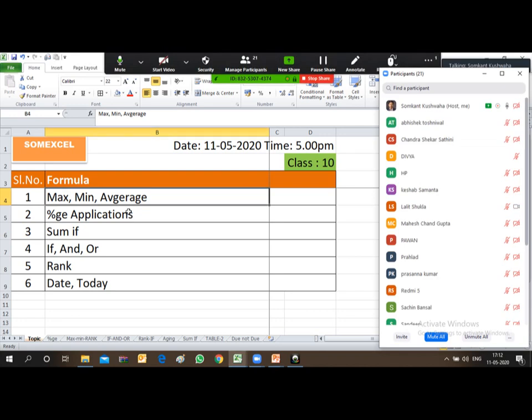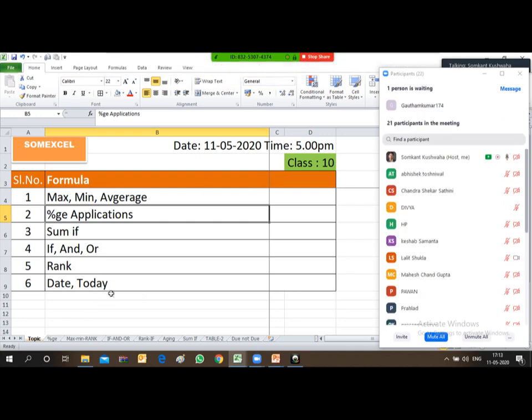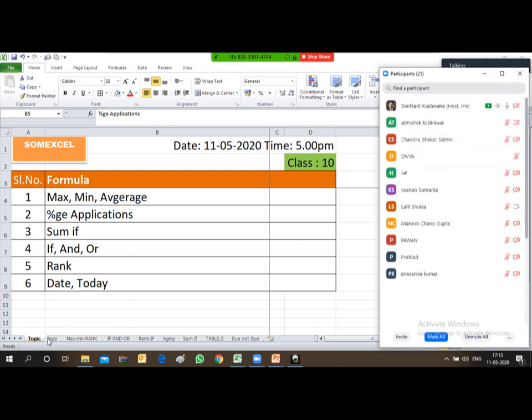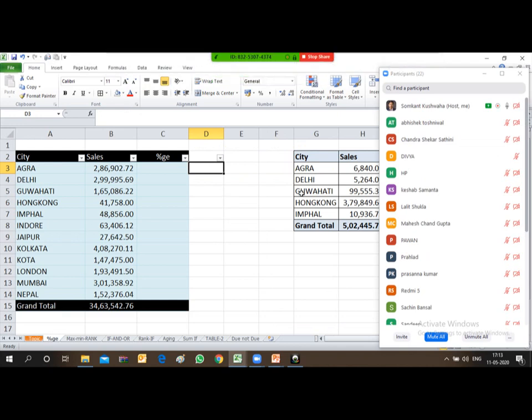So friends, let's start with a very simple formula, that is max, min and average. Okay, let's cover the percentage part first. You see, in yesterday's class we saw there was a name column of the city and the amount of sale done in different cities.